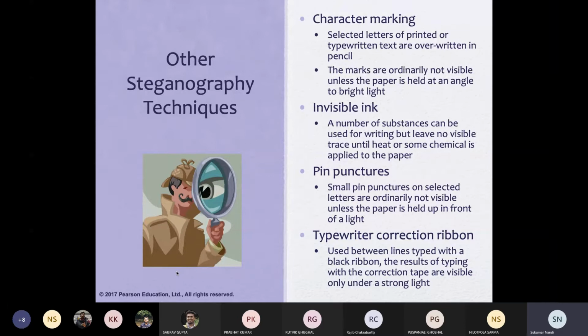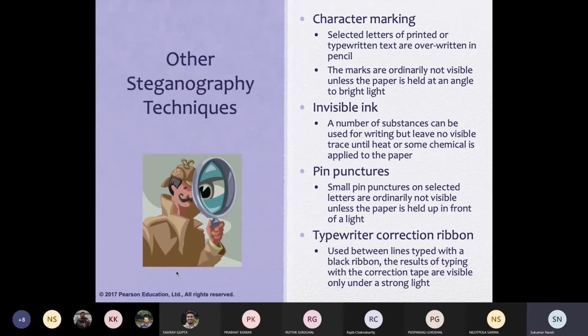Some of you may confuse it with digital watermarking. Digital watermarking has nothing to do with cryptography or steganography. Some people say it is part of steganography, but it is not. Digital watermarks are in some cases visible, in some cases invisible. Most of the time, watermarks are visible, and visible watermarks mean copyright protection.